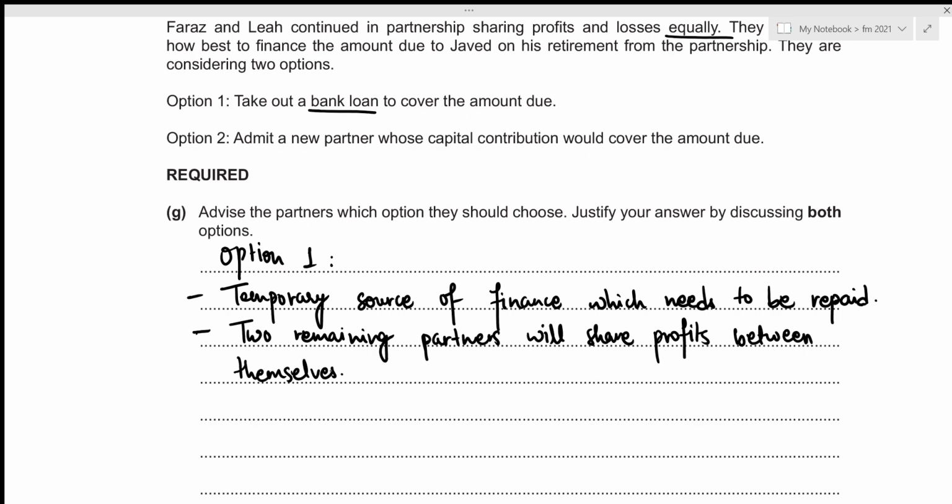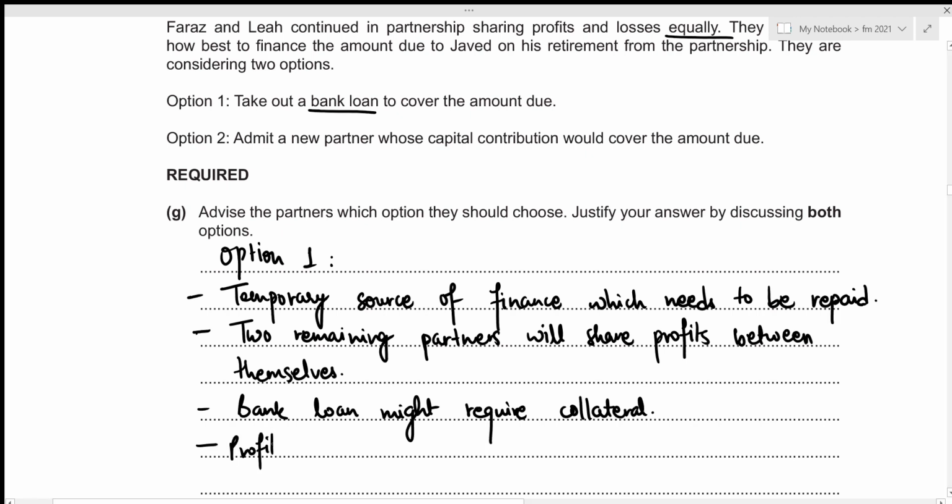And thirdly, taking out a bank loan might require collateral. Let's write it down. Bank loan might require collateral. And bank loan also requires interest to be paid, right? So that would definitely reduce the profit. Let's write it down as well. Profits will be reduced for each by interest charges.